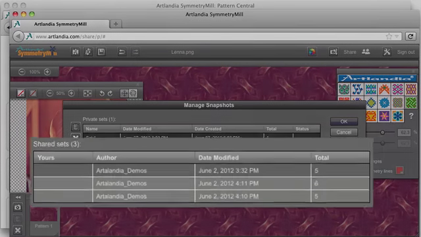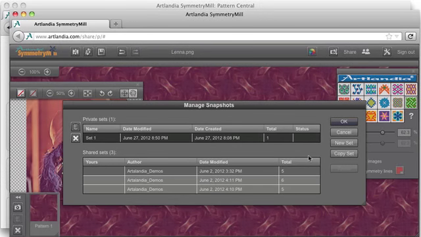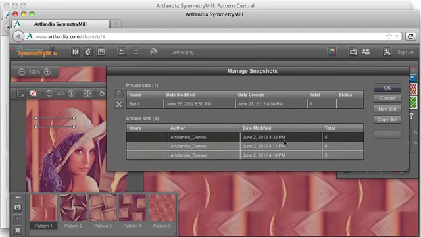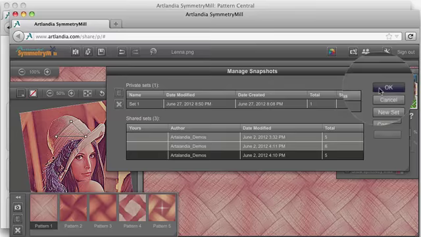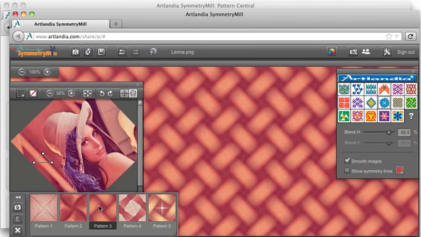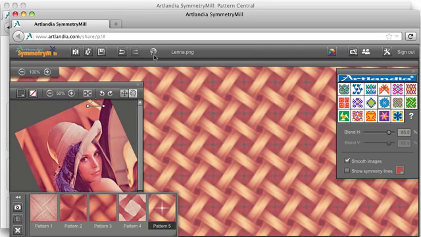But what have we here? This being a popular image on the web, it turns out that somebody has already shared a few snapshots created from this same image. We can browse through them right here in the Manage Snapshots dialog. Let's choose this one. You click OK, and now you can see the patterns someone else has created. Because this is a shared set, the Shared Status button in the toolbar is now visible.